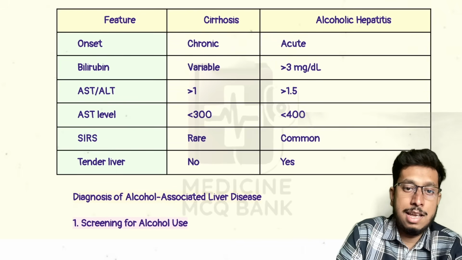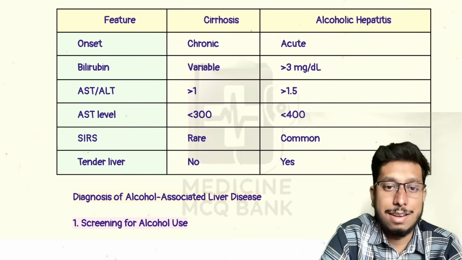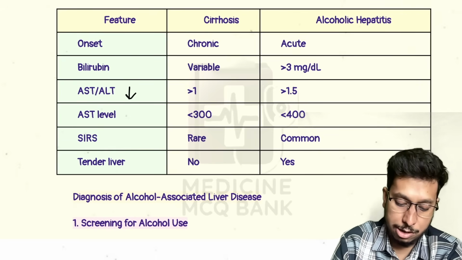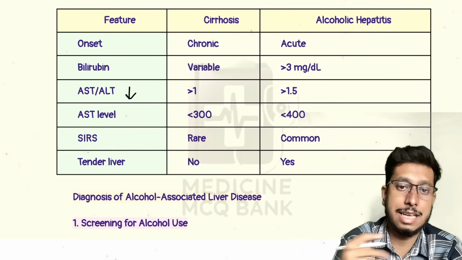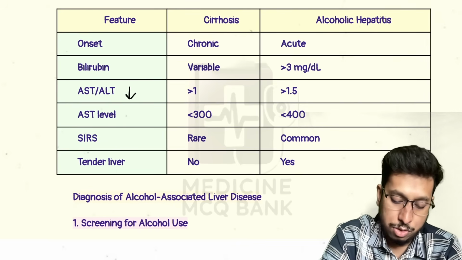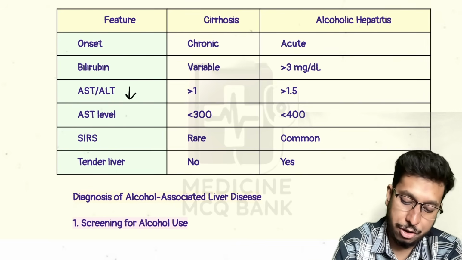In cirrhosis, there are hardly any liver cells present. So, as liver cells are not present there, ALT will decrease. ALT will decrease. Why does AST increase? Because AST has other sources besides the liver, like skeletal muscle and cardiac muscle. That's why the AST-ALT ratio increases in cirrhosis.